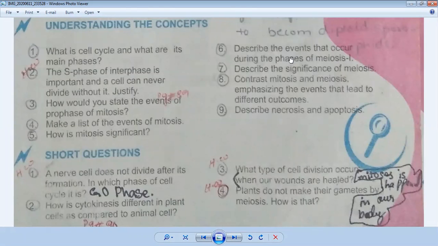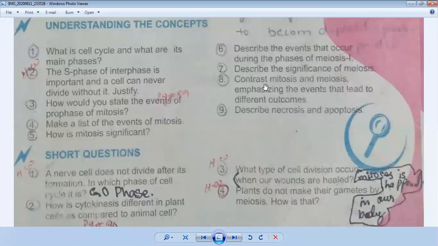Now question number 7. Describe the significance of meiosis. Significance means importance of meiosis. So you can find its answer on page number 100. Its importance is given on page number 100 in your book.